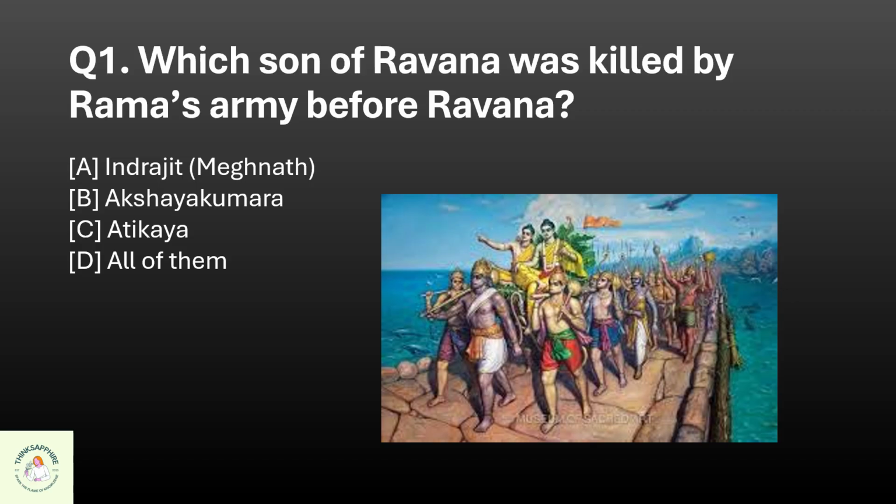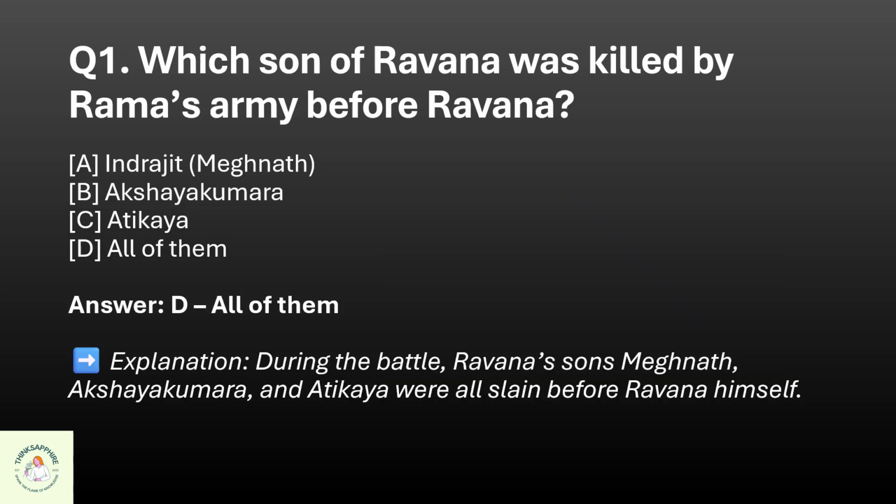Question 1. Which son of Ravana was killed by Rama's army before Ravana? A. Indrajit Meghnad, B. Akshay Kumara, C. Atikaya, or D. All of them? The correct option is D. All of them.